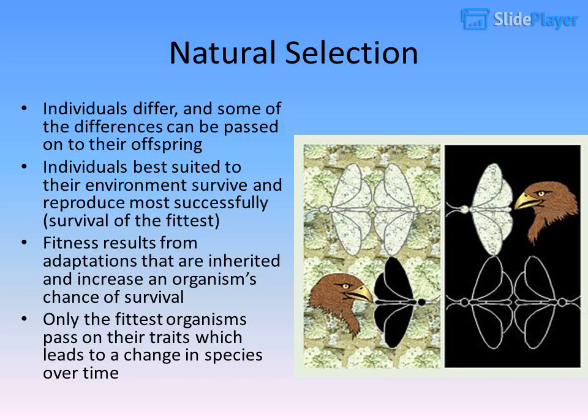Natural selection. Individuals differ, and some of the differences can be passed on to their offspring. Individuals best suited to their environment survive and reproduce most successfully, survival of the fittest. Fitness results from adaptations that are inherited and increase an organism's chance of survival. Only the fittest organisms pass on their traits, which leads to a change in species over time.